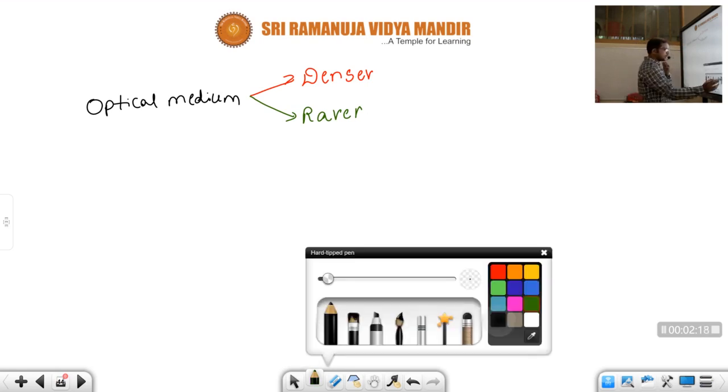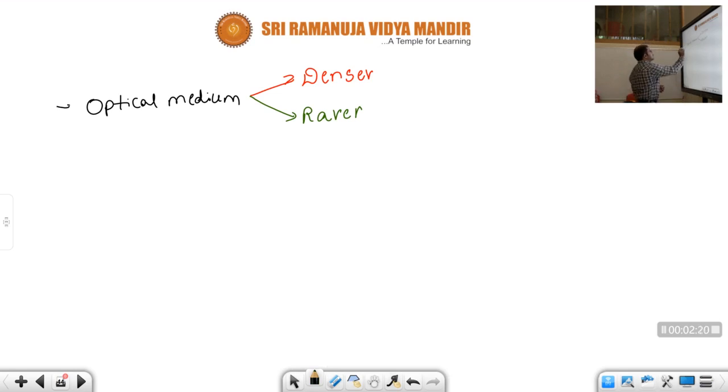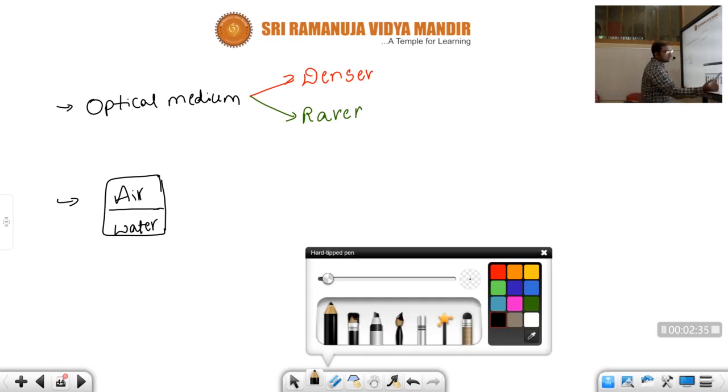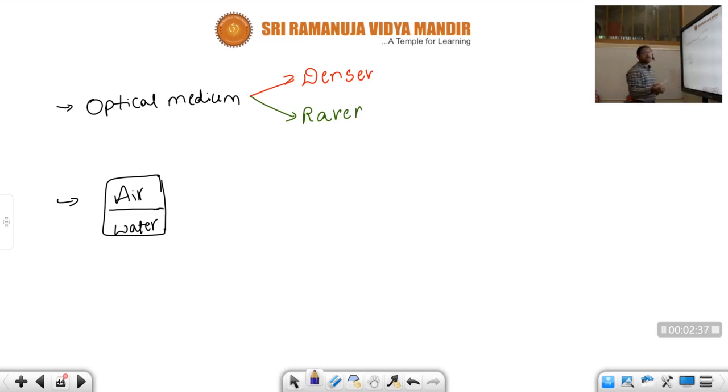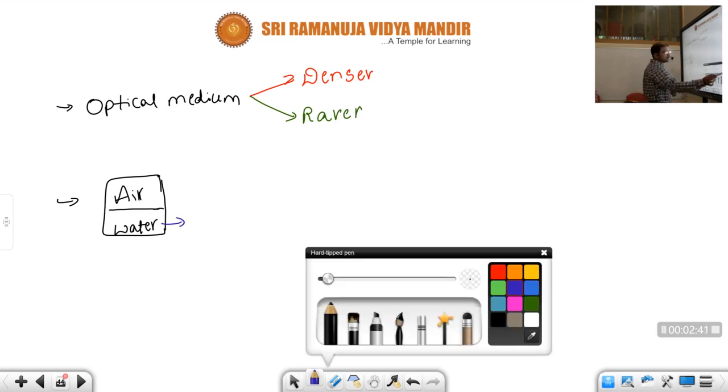Children, see here, let me give an example. Let us consider air and water. Okay children, if we compare these two, the density of molecules will be more in water. So water will be what, children? Denser medium.